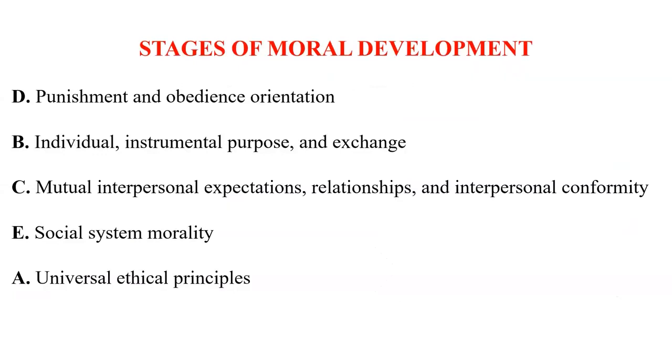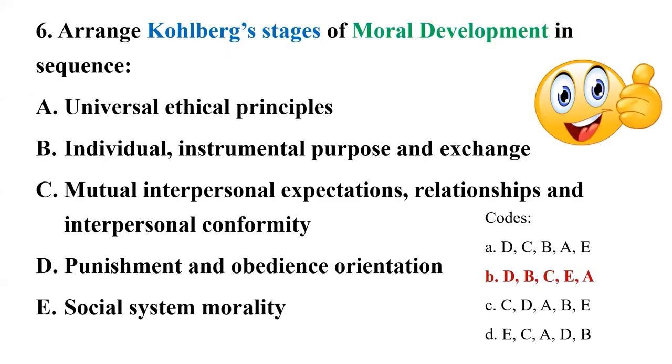Coming back to our question, which was asking you to arrange the stages of moral development. The first one will be D, punishment and obedience orientation. Then B, individual instrumental purpose and exchange. Then C, mutual interpersonal expectations, relationships, and interpersonal conformity. Then E, social system morality. And A, universal ethical principles. So the correct code will be code small b: D, B, C, E, A.